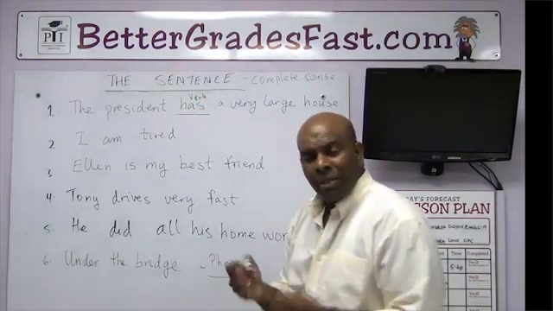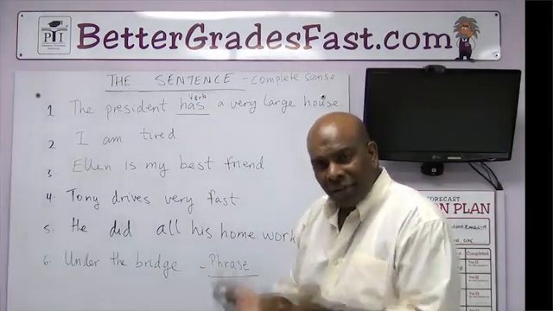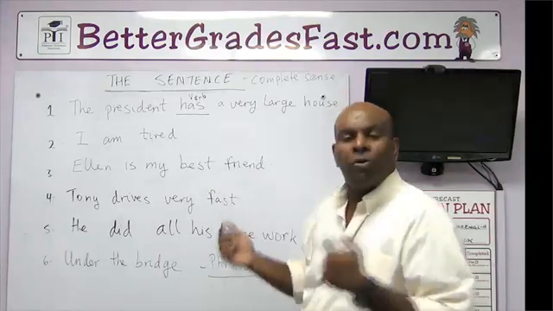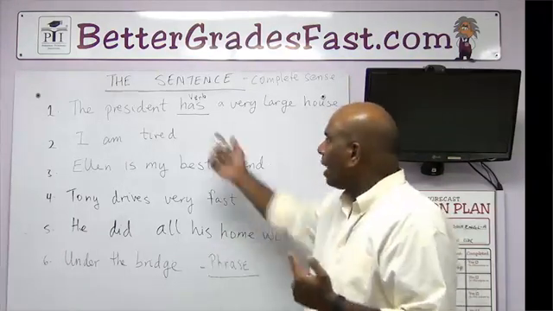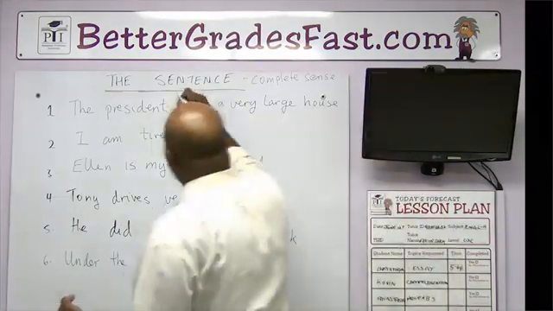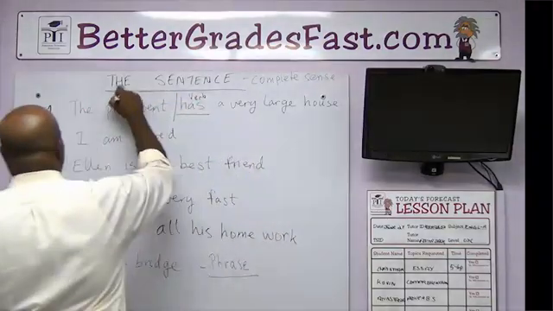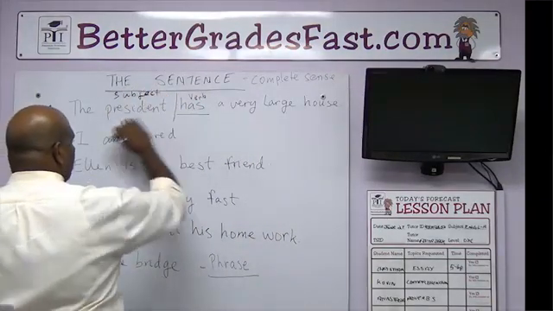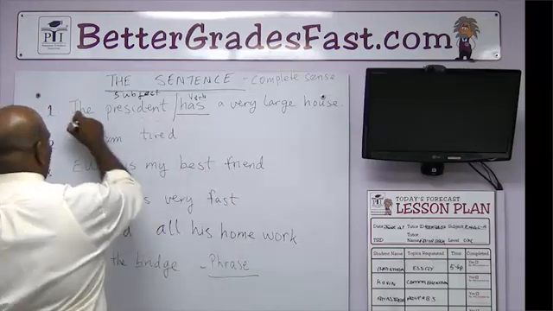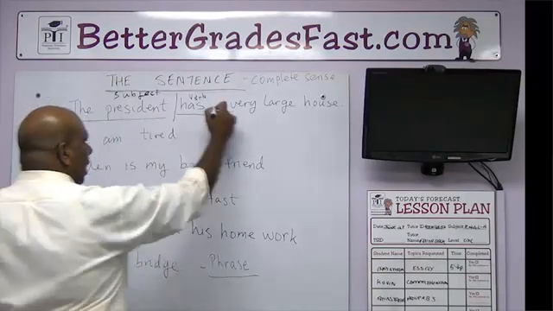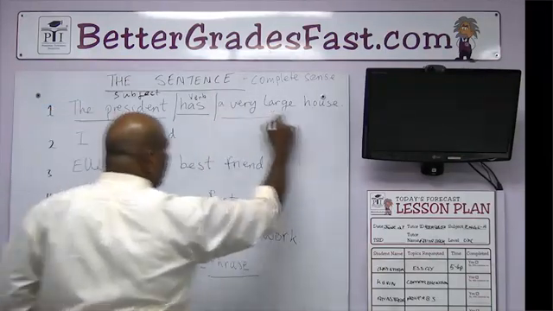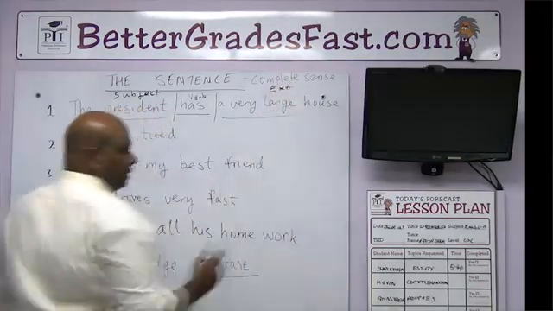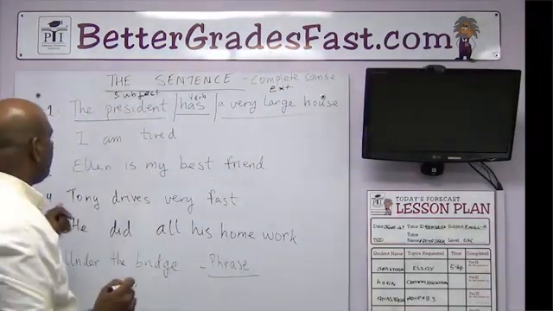Whenever you're not too sure if something is a verb, ask yourself, can I perform this action? Can I do that? Can you have? Of course you can. Who or what has? The answer is the president. So the president is the subject. The president has a very large house. President, subject, has, verb, very large house, extension. It extends the sentence.